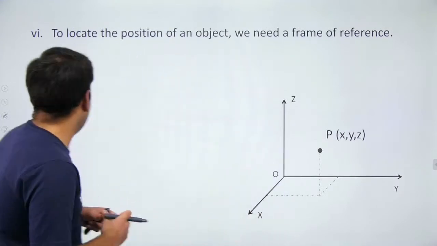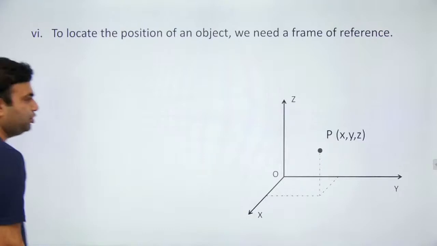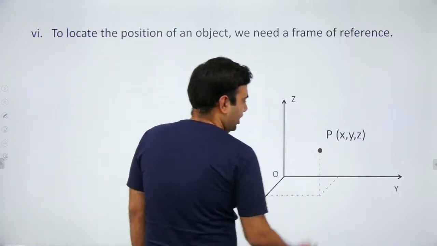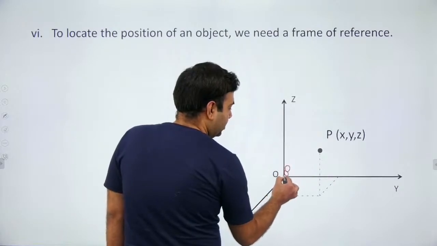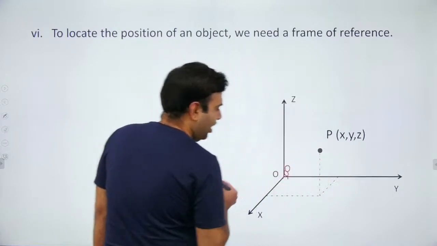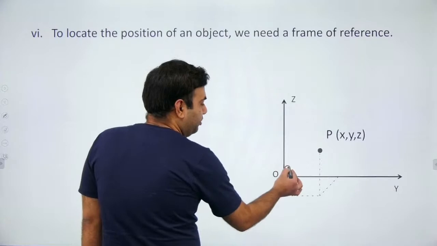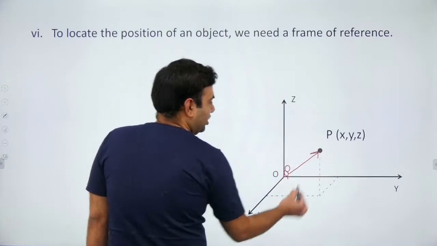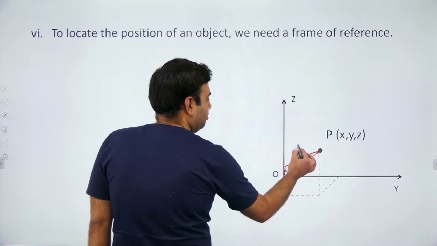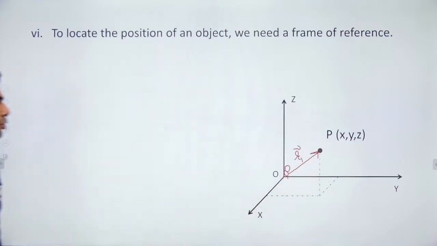Suppose I want to define the position of this object, then what should I do? I should assume that I am at the origin of a graph, and with respect to me, the position vector of this point will be the exact position.